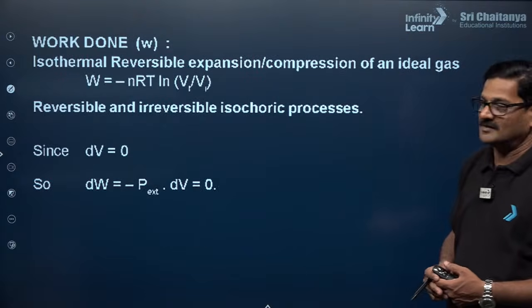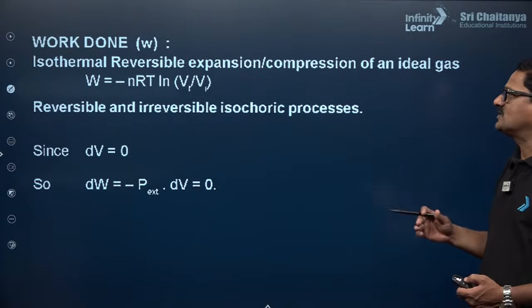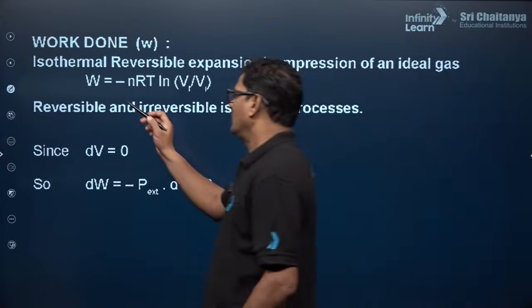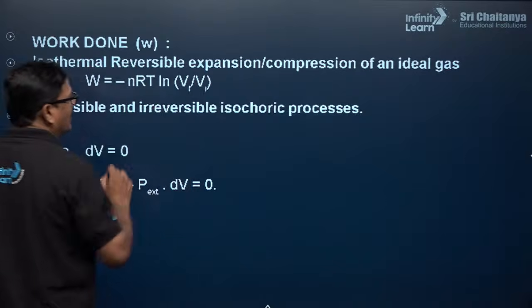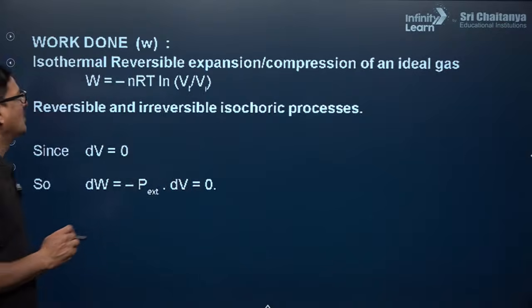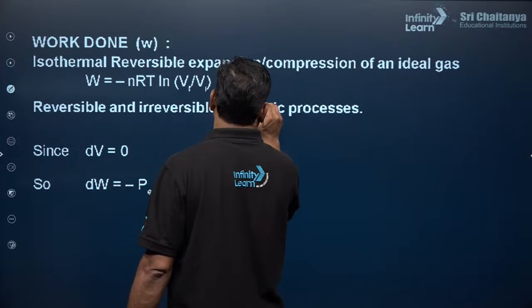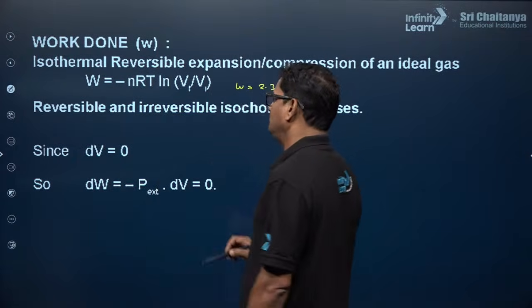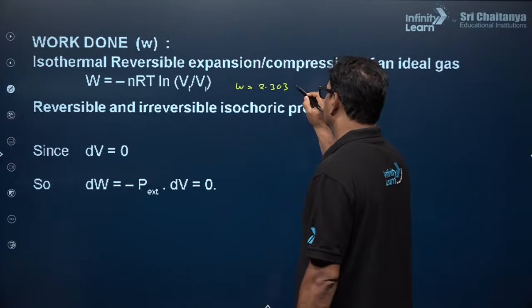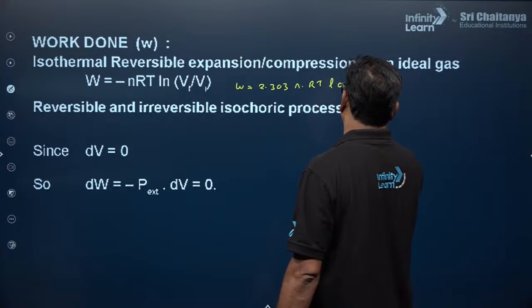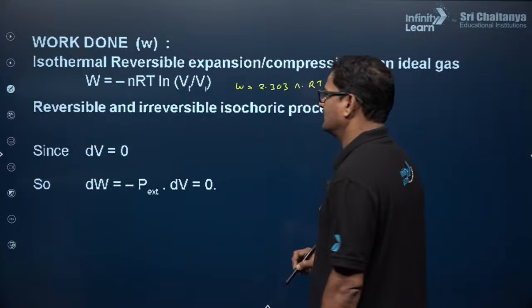And you can see work done. So for isothermal reversible expansion and compression, W is equal to minus nRT ln V2 by V1. You can also say W is equal to minus 2.303 nRT log V2 by V1. You can directly take this.